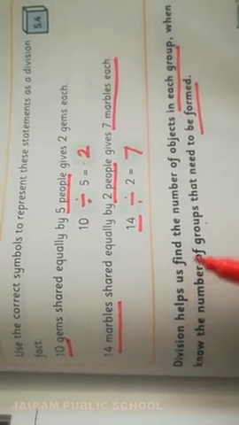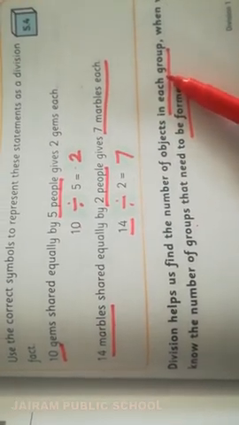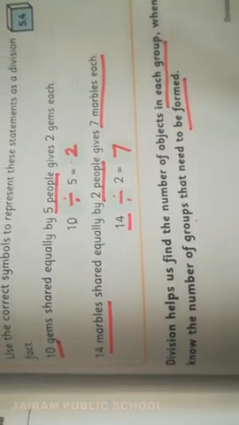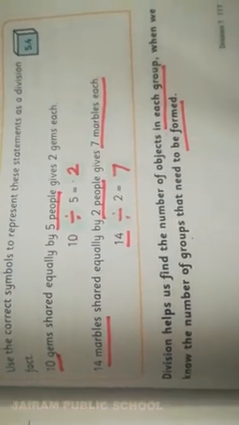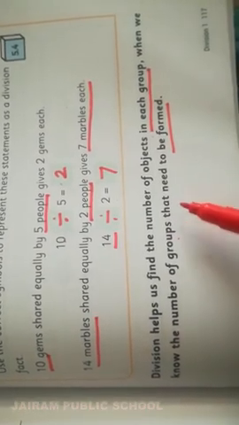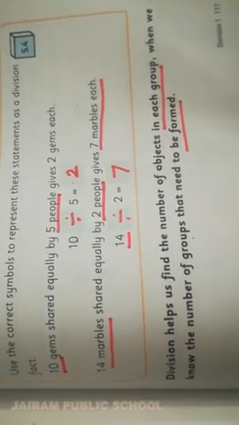Division helps us find the number of objects in each group. We have to find how many objects are in one group or two groups. Also, when we know the number of groups that need to be formed, we use division.